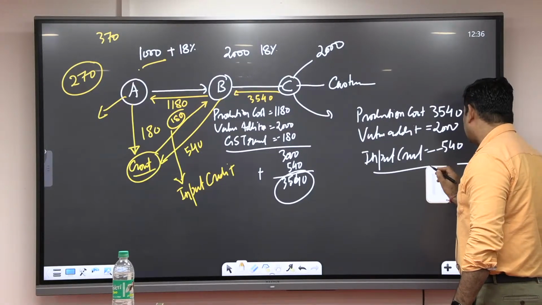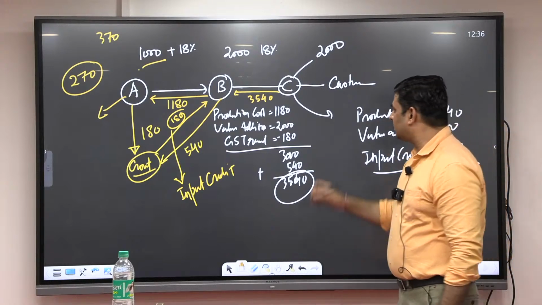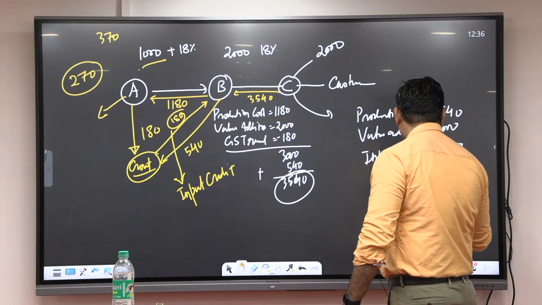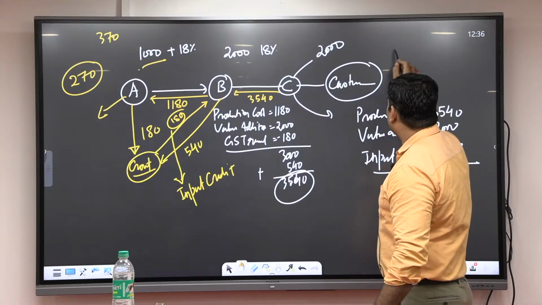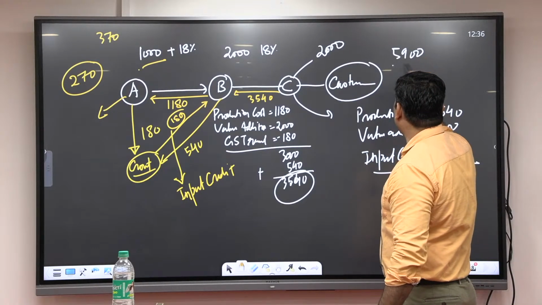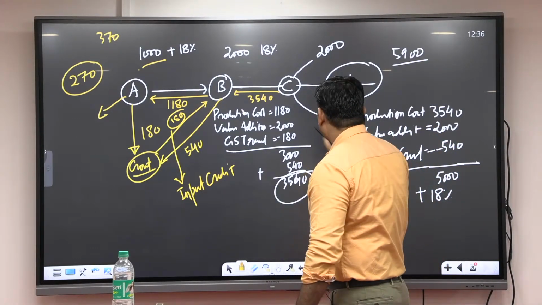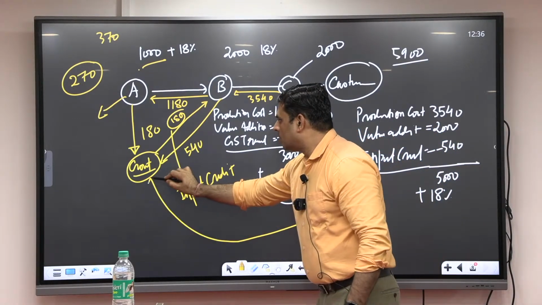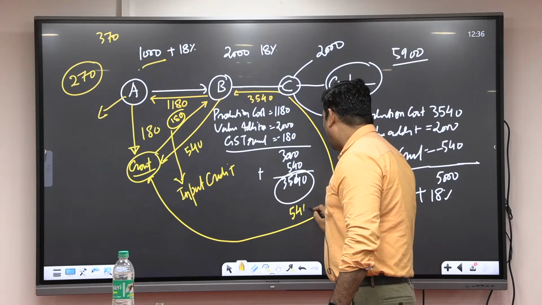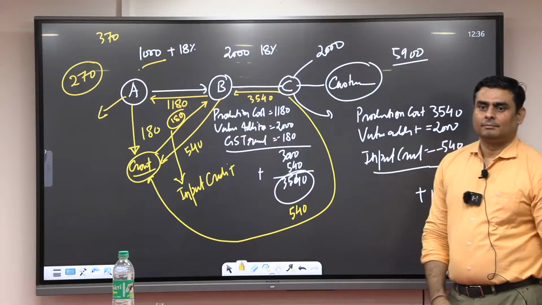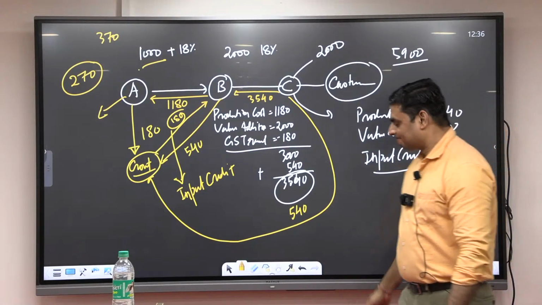Total value is 5,000. So this 5,000 rupees plus 18% GST. How much? 5,900 has to be paid by whom? Customer. Now what will happen? Now C will go to the government and pay how much? 540. 5,040 is going to be paid by whom?